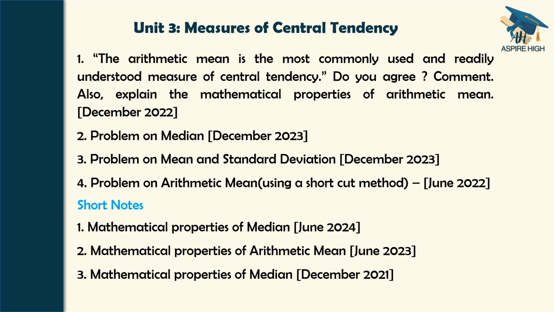This unit 3, measures of central tendency, is mainly important from the problems point of view. Of course, the main question here is: the arithmetic mean is the most commonly used and readily understood measure of central tendency. Do you agree? Comment. Also explain the mathematical properties of arithmetic mean. That is one essay question or main question.